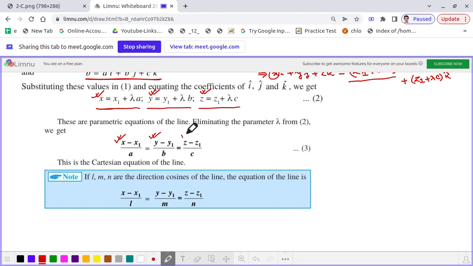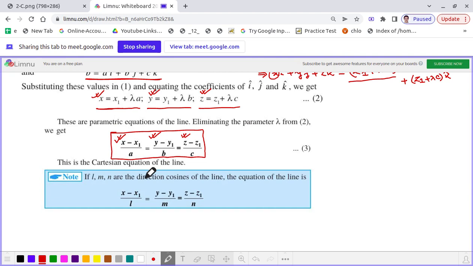So we get the Cartesian equation of the line as x minus x1 by a equal to y minus y1 by b is equal to z minus z1 by c, and this is also known as the parametric equation, where